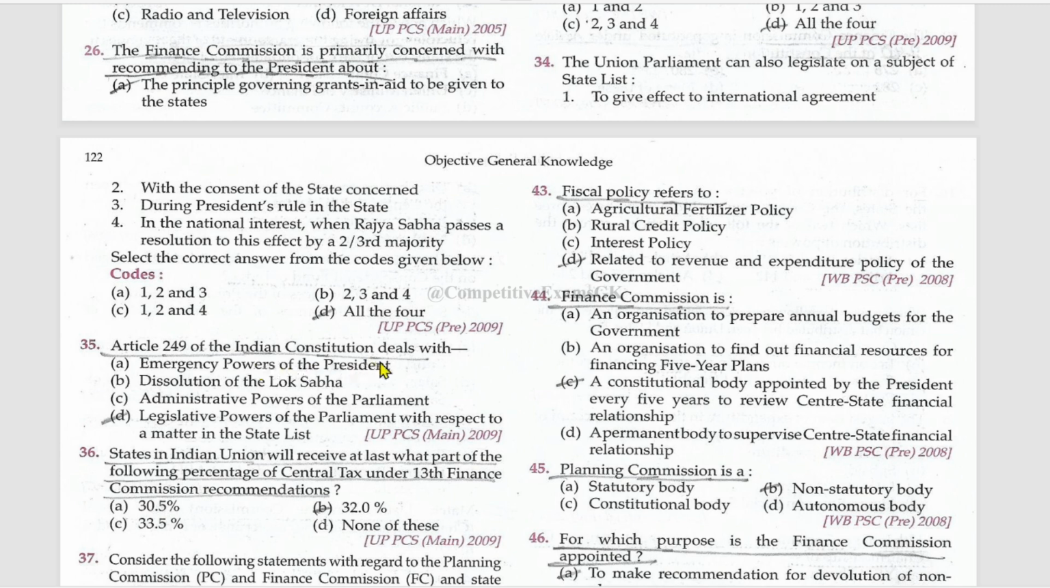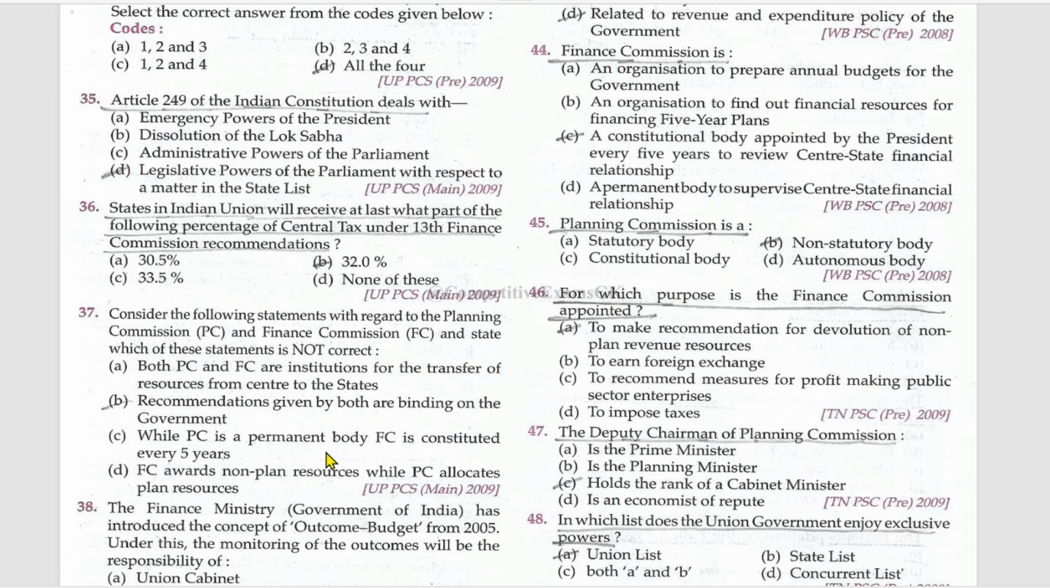Article 249 of the Indian Constitution deals with legislative powers of the parliament with respect to a matter in the state list. States in the Indian Union will receive at least what part of the following percentage of central tax under 13th Finance Commission recommendations? 32%.